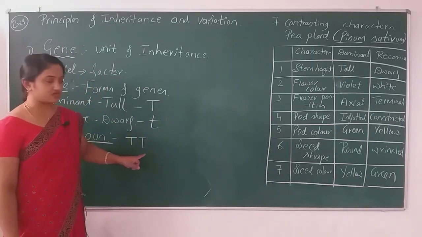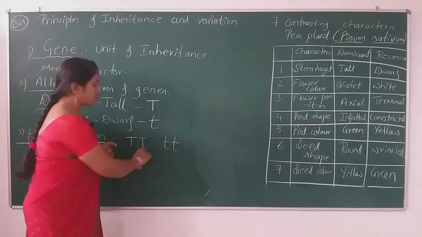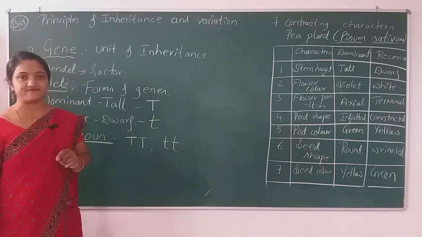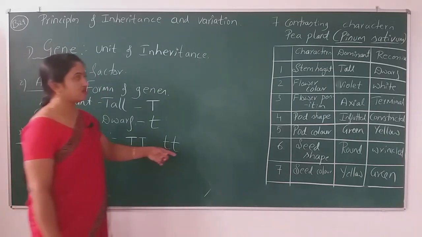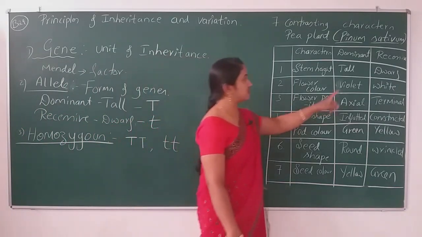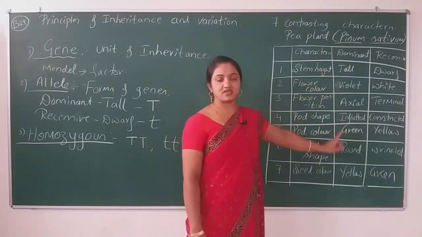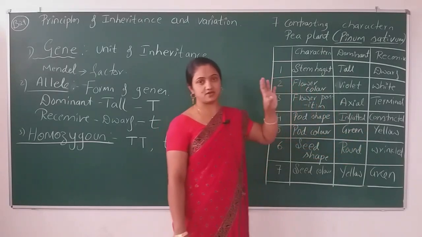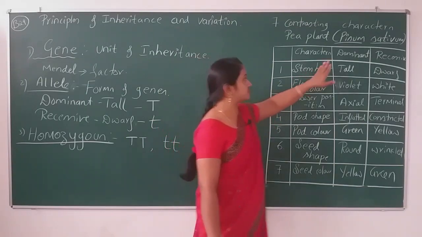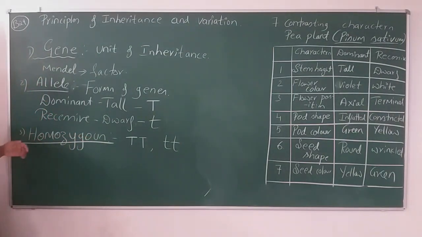Capital T, capital T, dominant one; small t, recessive one. Recessive is the character which does not express in the presence of a dominant gene. Dominant character is the one which suppresses the recessive character. Always the dominant character will express in the organism.